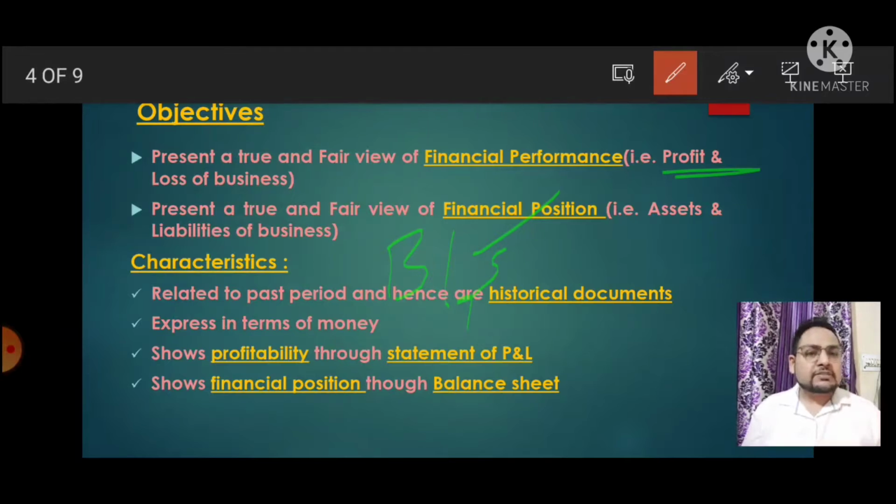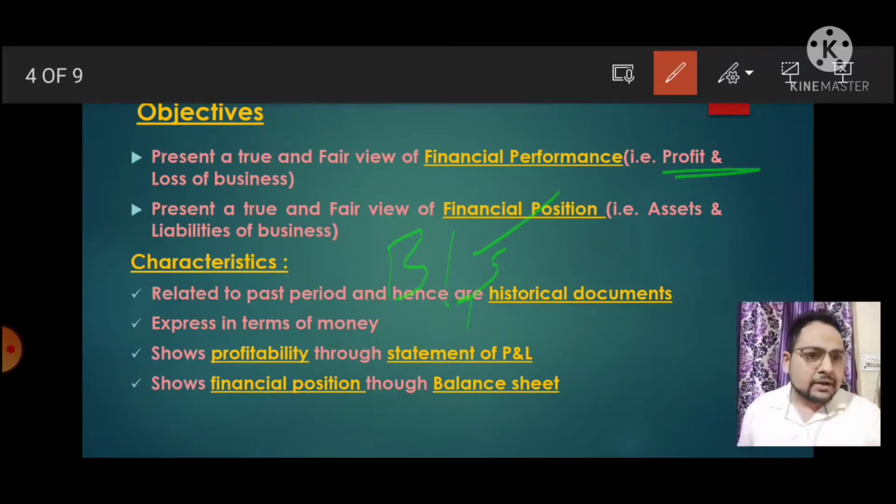But when we discuss the balance sheet, there are two types of balance sheet: the opening balance sheet and the closing balance sheet. If we have the opening balance sheet, we know the past of the company, right? And if we have the end balance sheet, it shows the performance and position in a particular year.